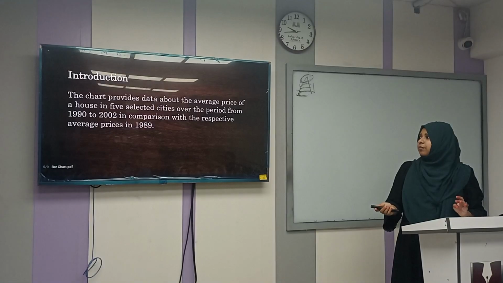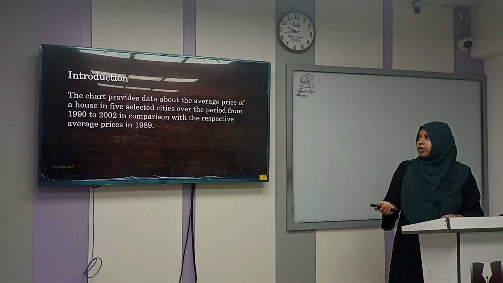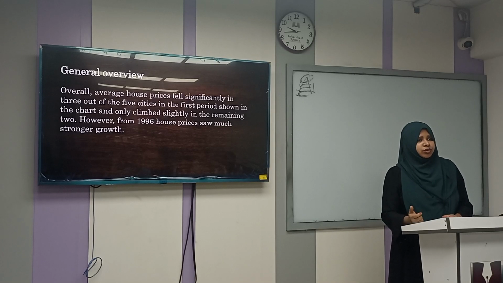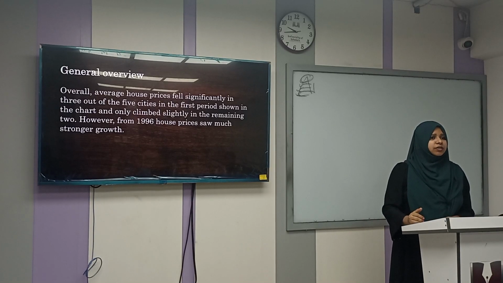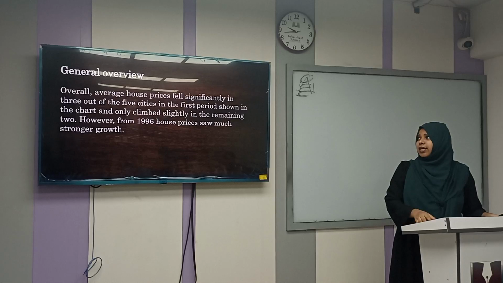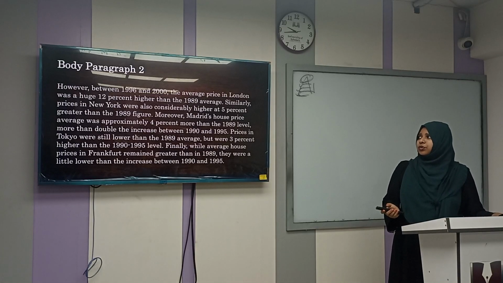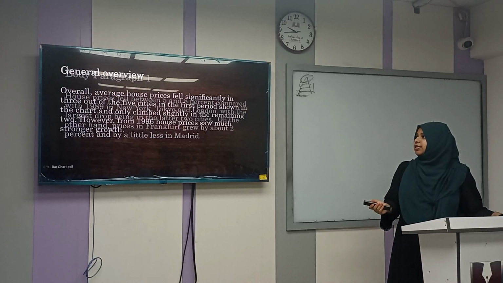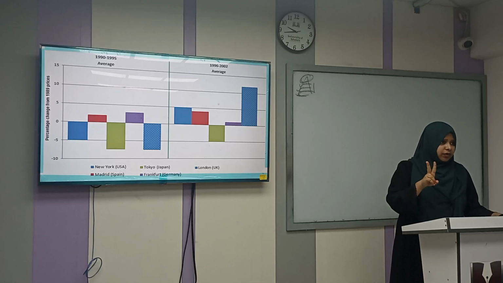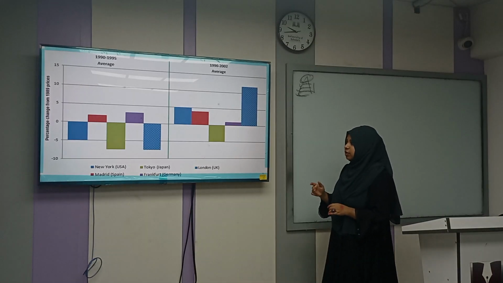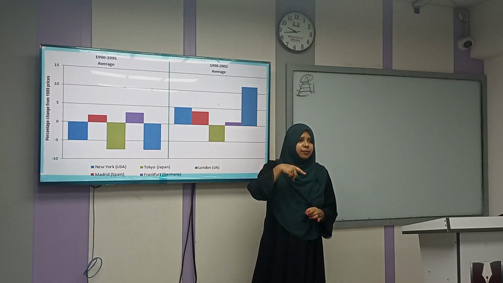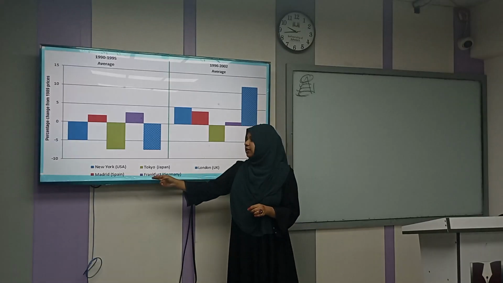Okay, now come back to body paragraph 1 and body paragraph 2. So in introduction or in general overview, did we say percentage or change? Like 5% change, 3% change, did we say that? But now we will say, in body paragraph 1 and body paragraph 2, you will describe the things. And what did I say? The sequence of describing, you have to divide this graph in 2 parts. You can say that in first paragraph, I will explain New York, Tokyo, and London. And then in body paragraph 2, I will explain the rest too.